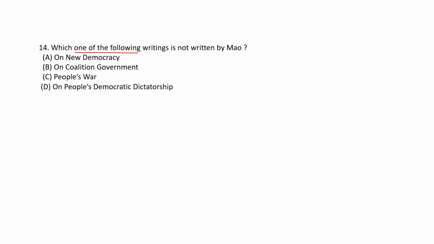Which one of the following writings is not written by Mao? On New Democracy, it is written by Mao. On Coalition Government, it is also written by Mao. On People's Democratic Dictatorship, it is also written by Mao. Then People's War is not written by Mao. So what is the correct option? The correct option is C, People's War.